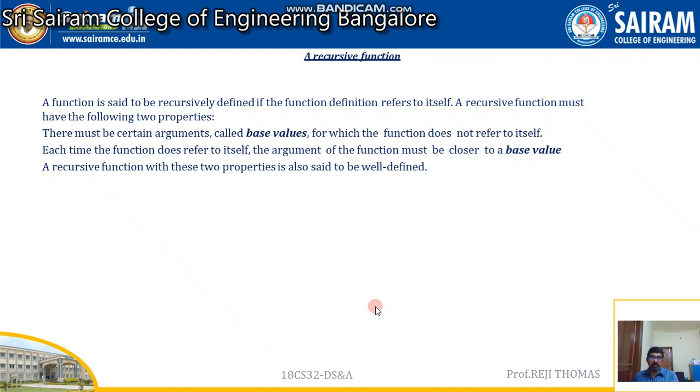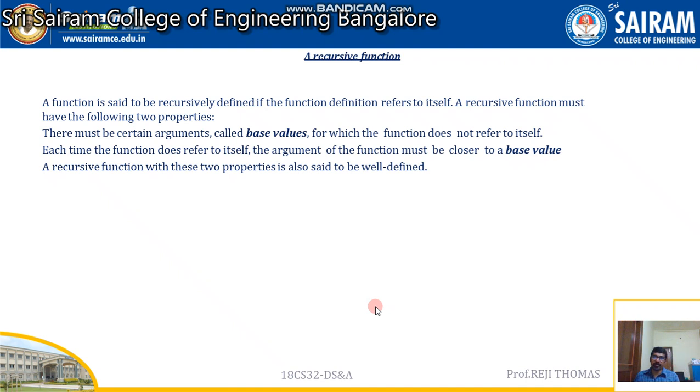When we write a recursive function, two things you should take care. One is every recursive function should have a base value. Base value is the one where we are going to put a full stop, where you are going to terminate the recursive call.